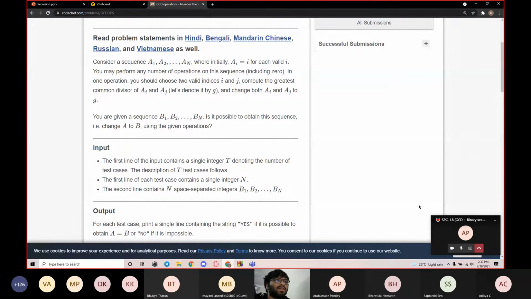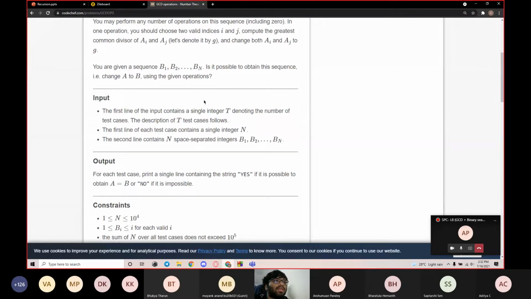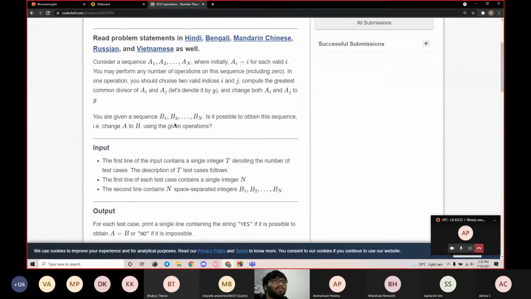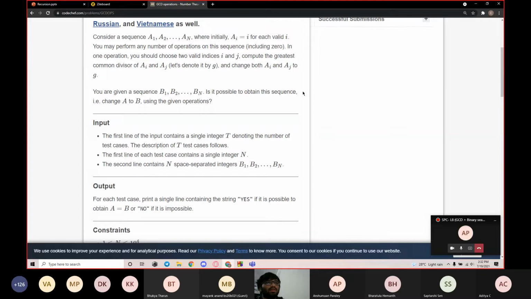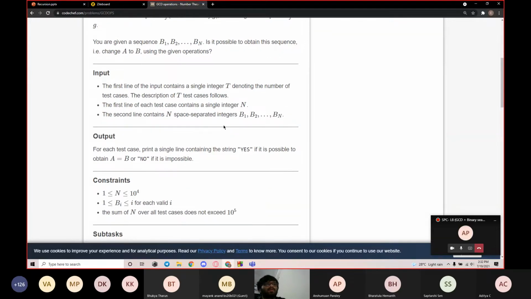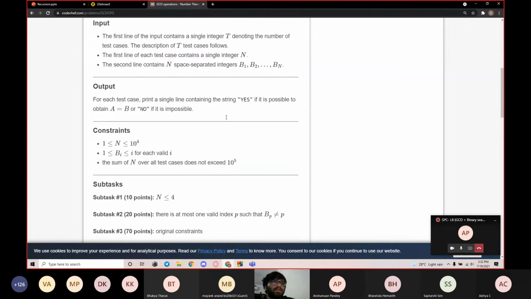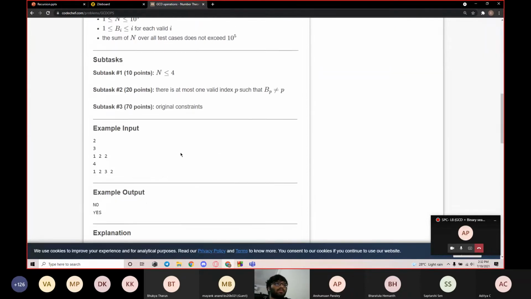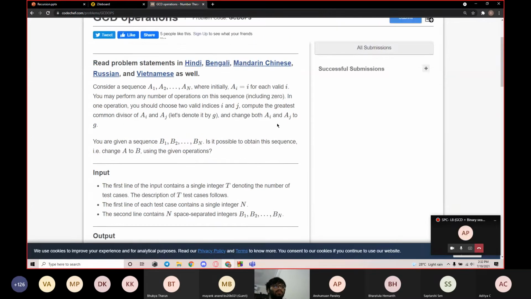Then we eventually get a sequence B of 1, B of 2, and so on till B of n. So is it possible to change this sequence A into B? Meaning they'll give the values of B, and you have to check whether you can convert A into the sequence B. So for example, I'll just give you guys a second to read this, just to clear it up.